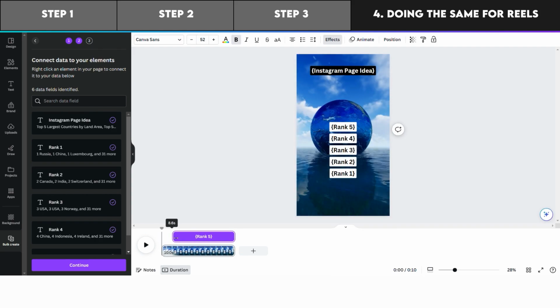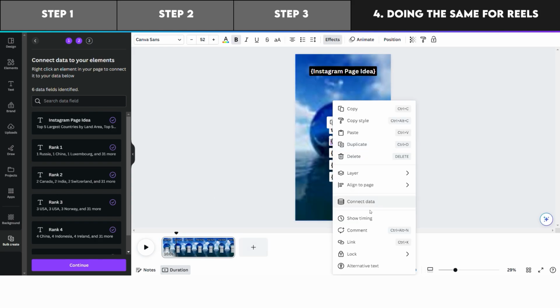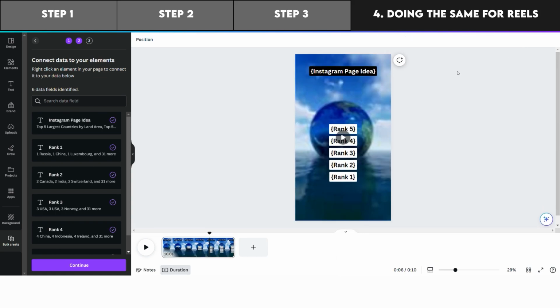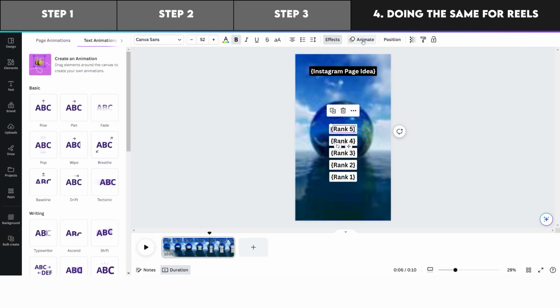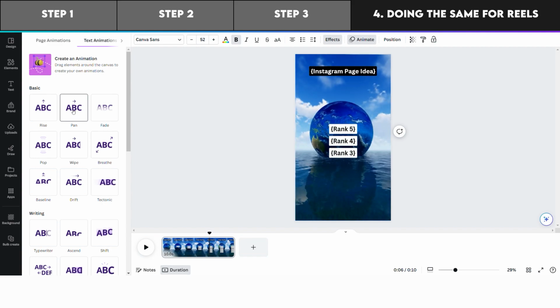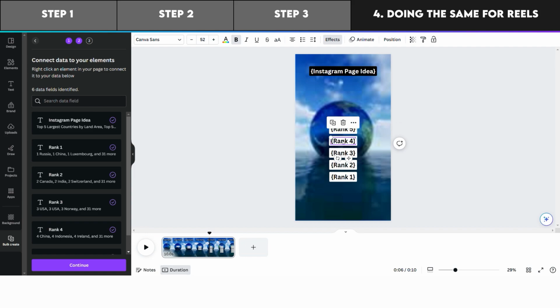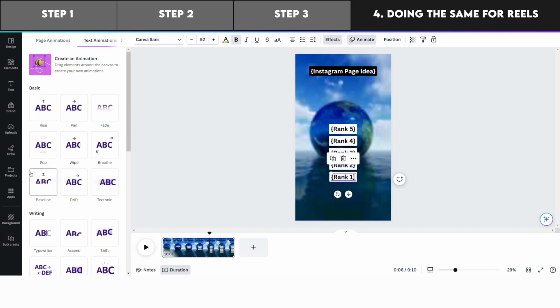Number 4, go to the timeline below and adjust the timing of each element so that each country shows up after another. You can add animation to the element so it appears on the screen with some animations. Number 5. Since this is a video file, you can add some copyright-free music here, or you can add popular tunes that you've been hearing a lot on Instagram in the app when you upload this Reels post.